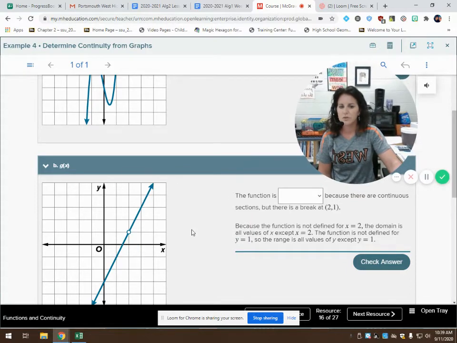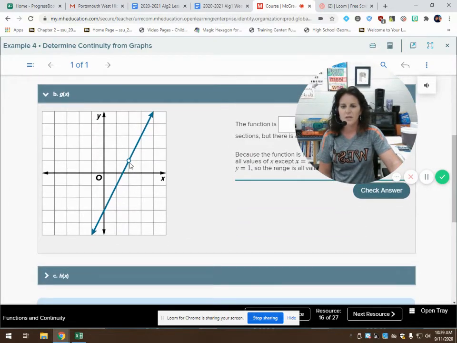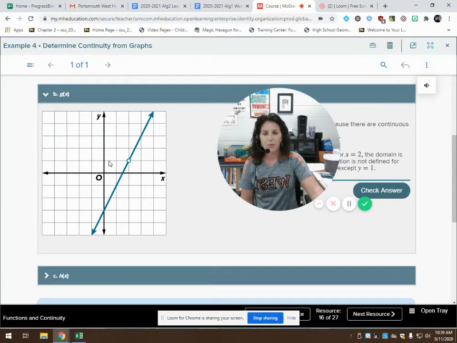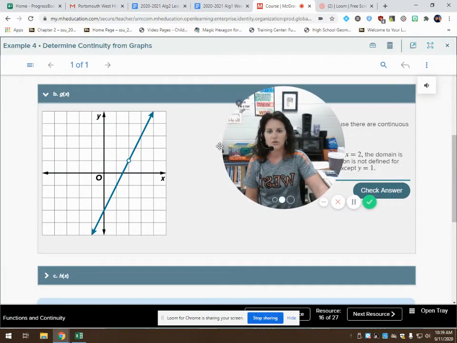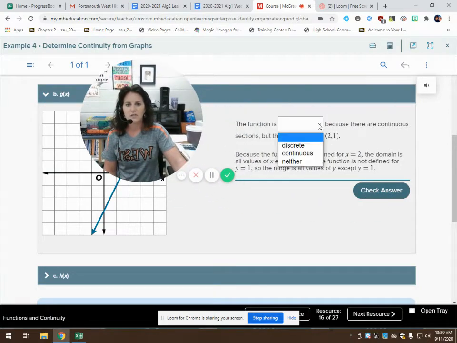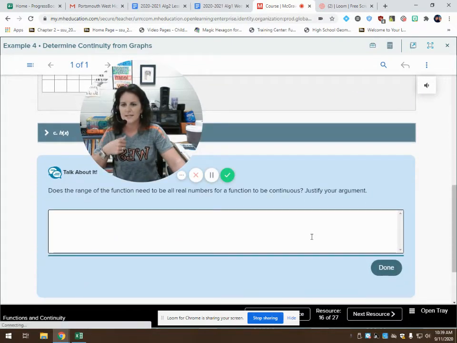Discrete or continuous or neither? Well, it looks like it's continuous until I zero in on this point right here. But then I can tell that right here, if you are following along with me on the mouse here, there is a break in the graph. And because of that break, we can say that it's neither discrete nor continuous, because there's a break at (2, 1). We can check it. Woohoo, we're right.